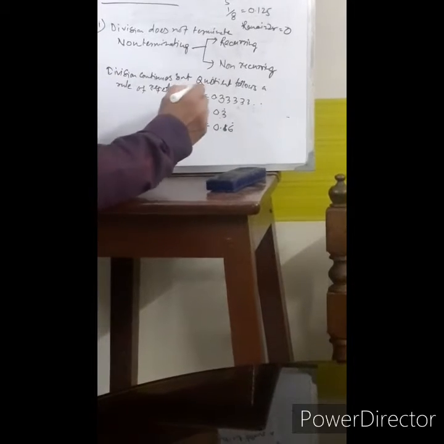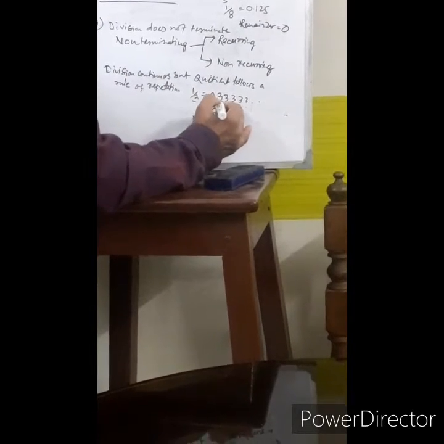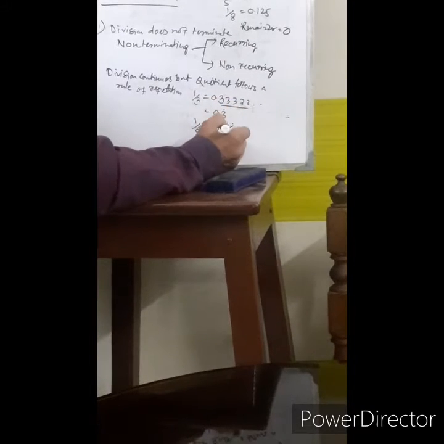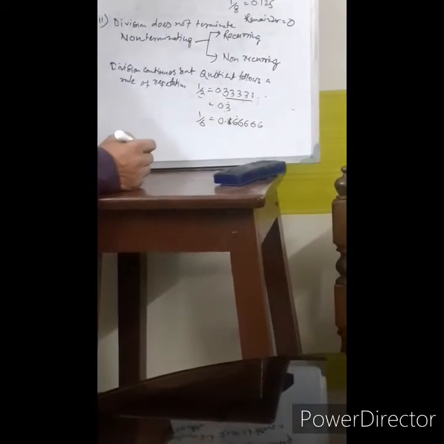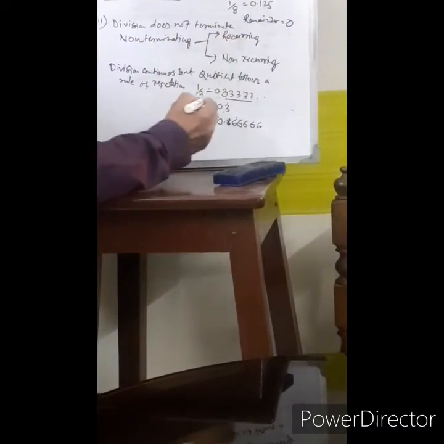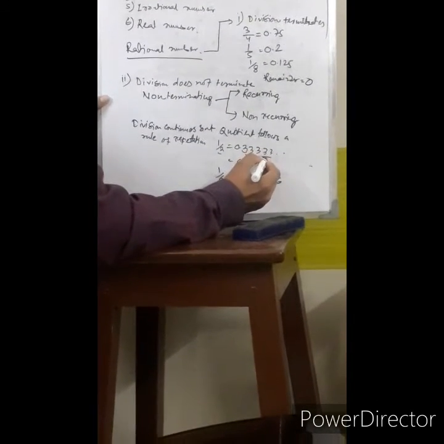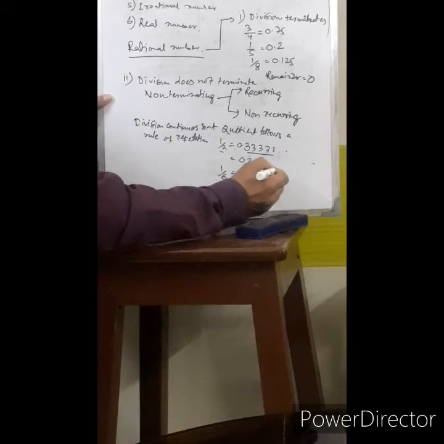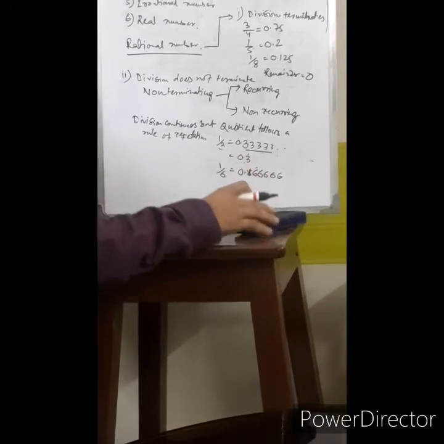These are all non-terminating but recurring. Here this recurring follows a particular rule. That's why this is known as non-terminating but recurring. That means we know what is going to happen after a particular stage. What is coming as quotient, that we initially know by the rule.